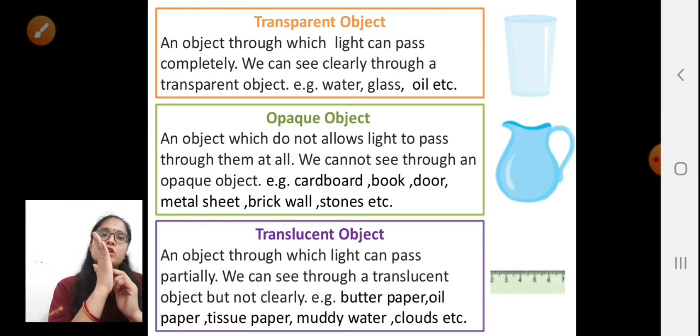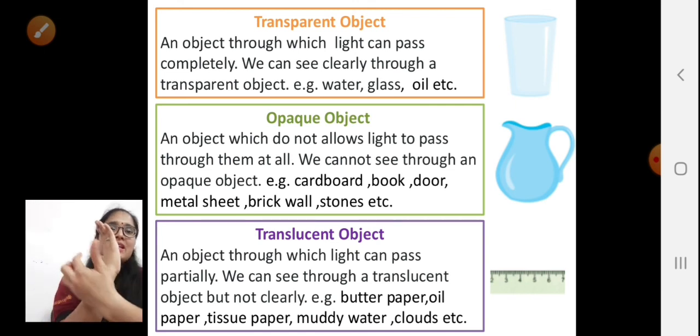Translucent objects are the objects which allow the light to pass partially through them. So we are able to see the object which is kept here, but it is blur.